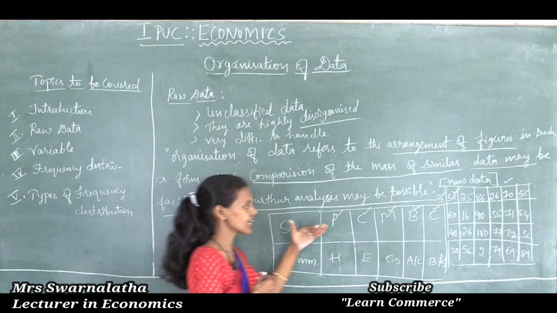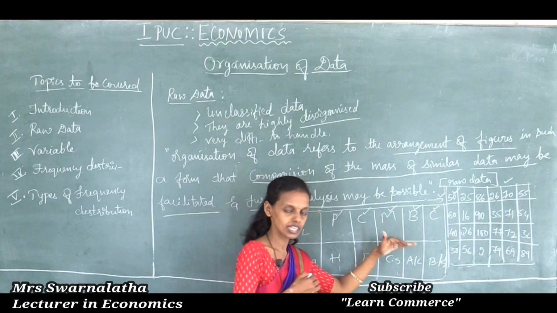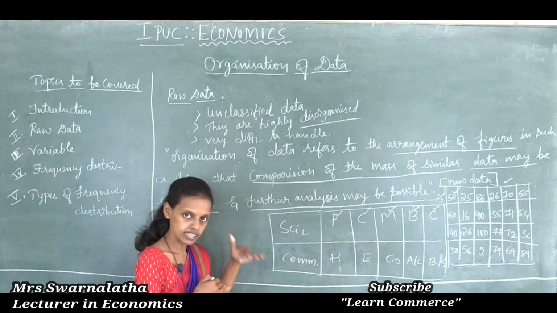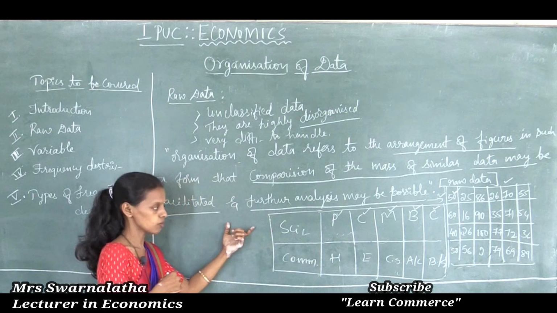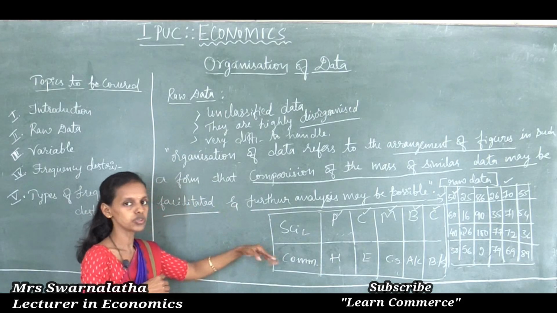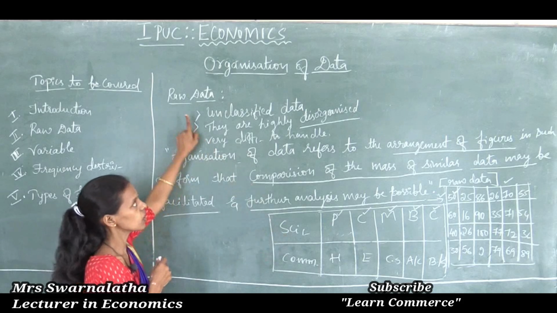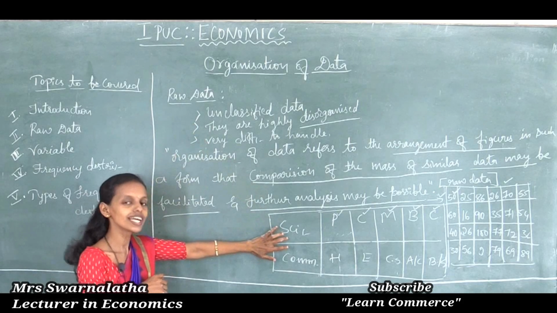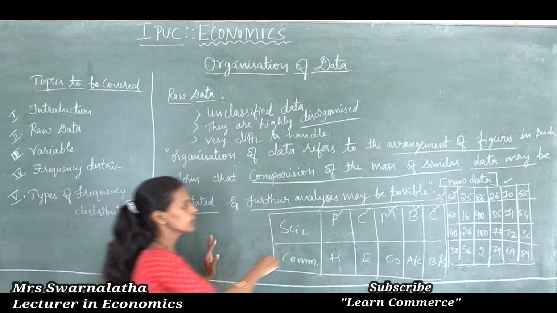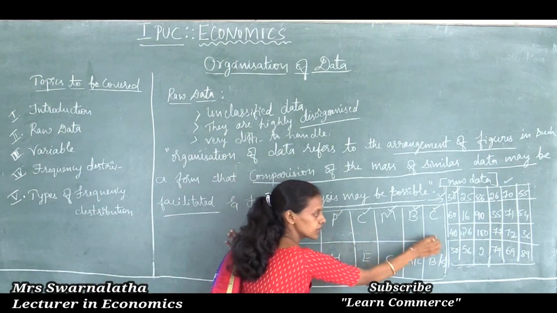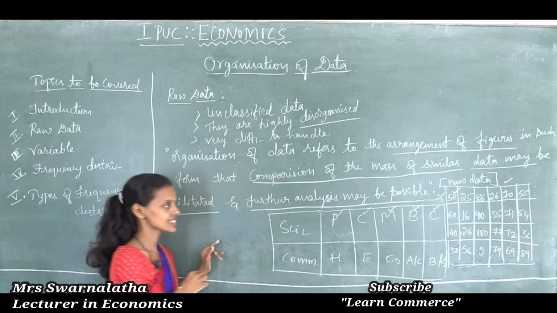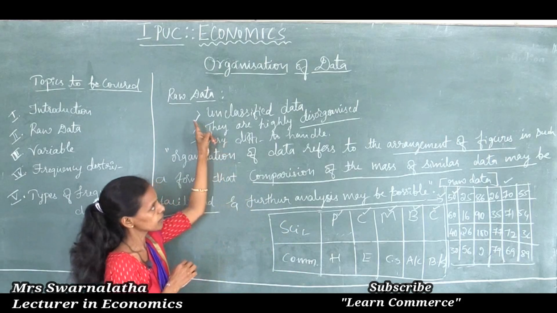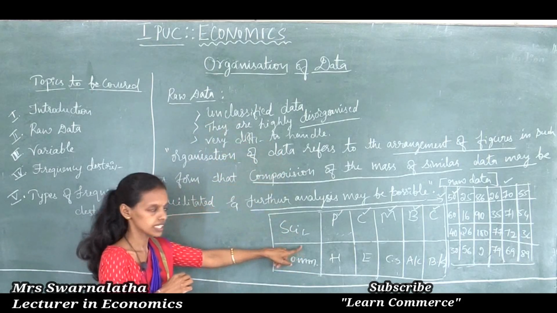Thus, proper arrangement of data will save our time and energy, and it will give a meaningful conclusion to the particular problem. To identify the solution to the problem, proper organization of raw data is needed. Thus, arrangement of books in particular racks in a library is the best example for proper organization of data.